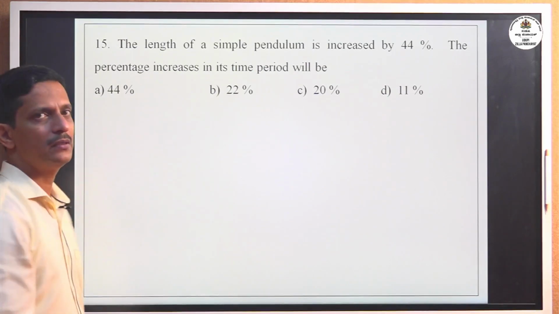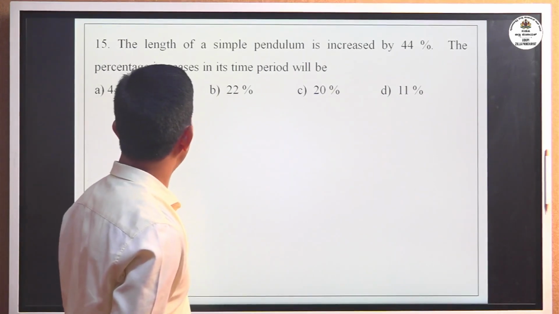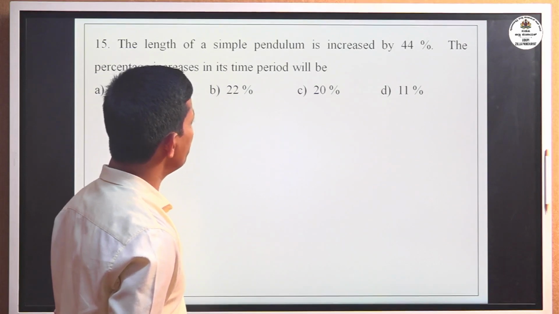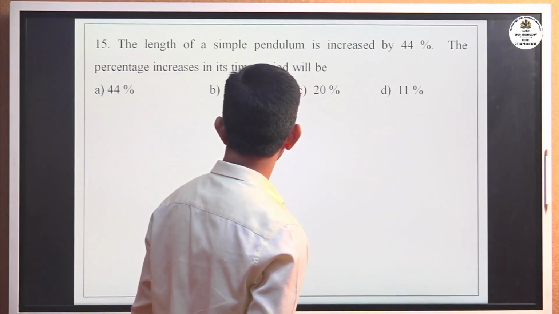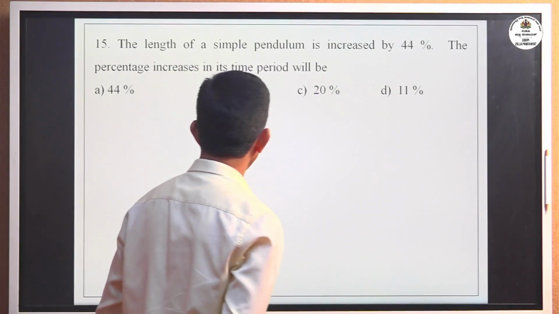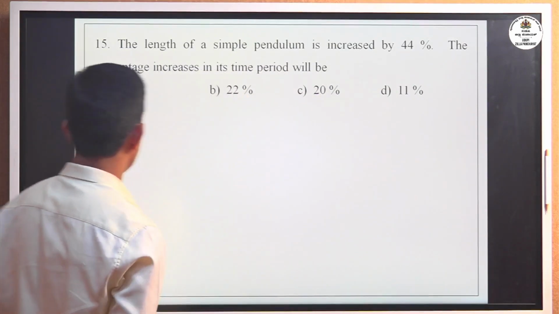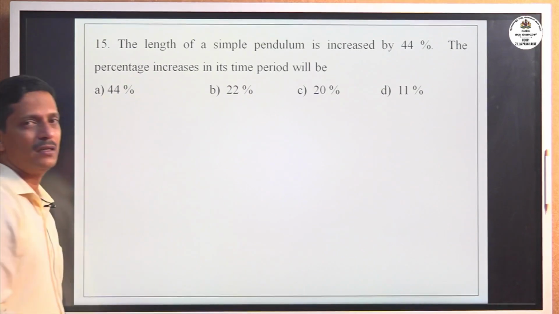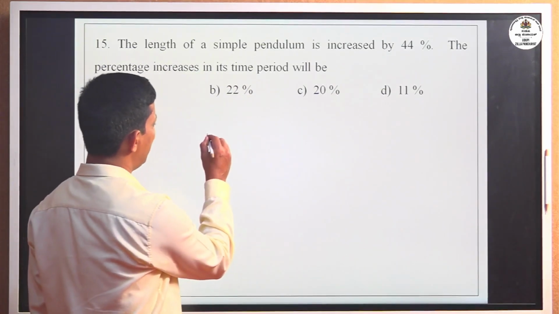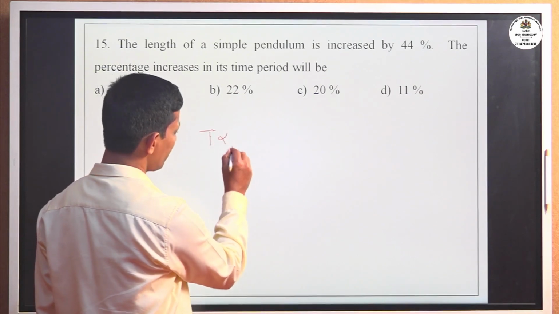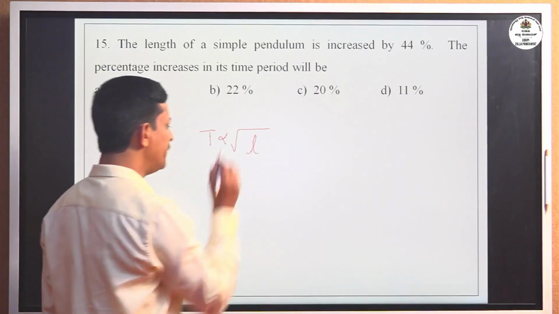Okay, move to the next question. 15th one. The length of a simple pendulum is increased by 44%. The percentage increase in its time period will be? Now, length is increased. Now, length and time period of pendulum relation: time period T is directly proportional to the square root of length of the simple pendulum.